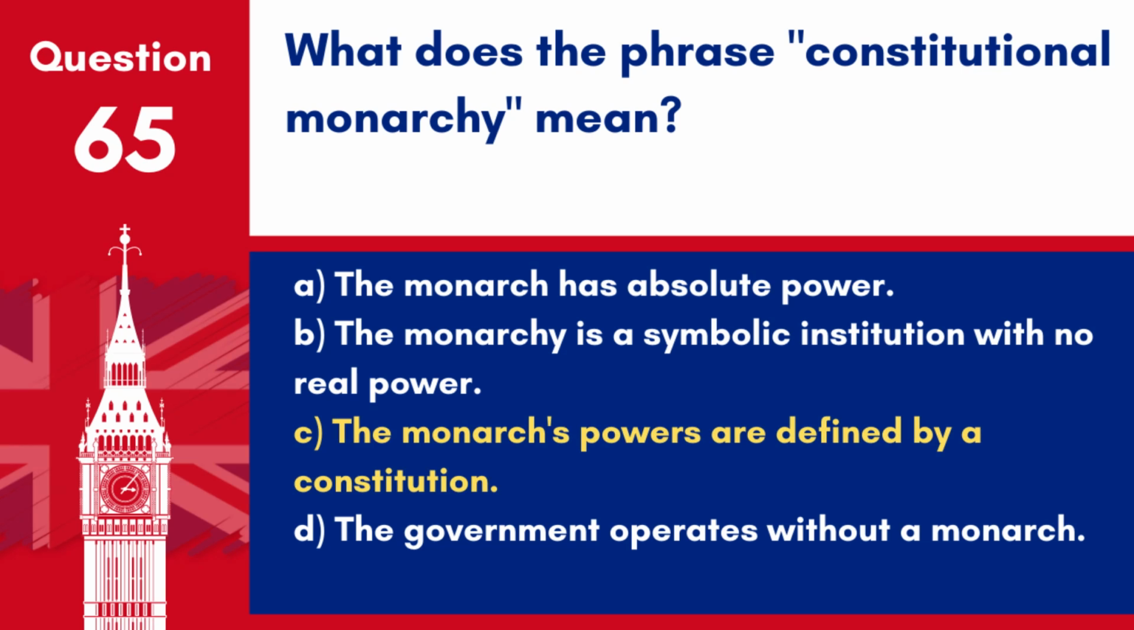Answer C. The monarch's powers are defined by a constitution. The UK is a constitutional monarchy, meaning the monarch's powers are regulated by the constitution and laws of the country.